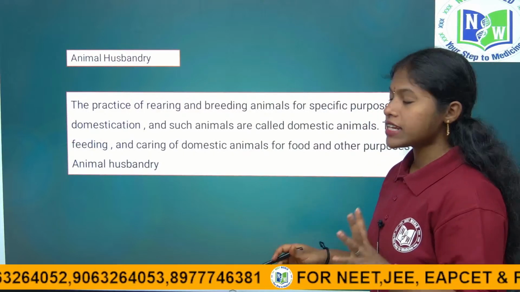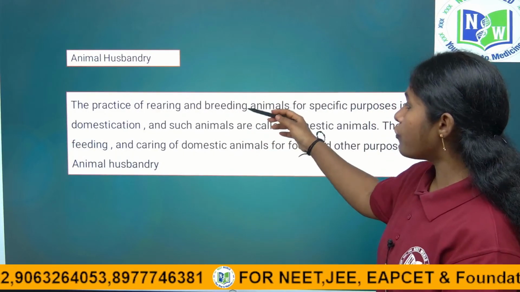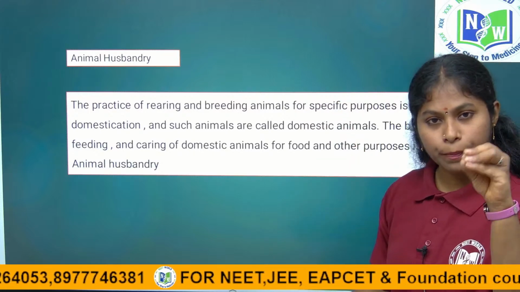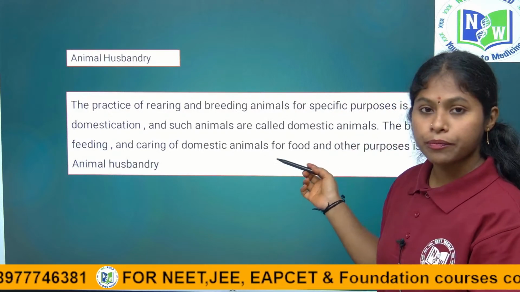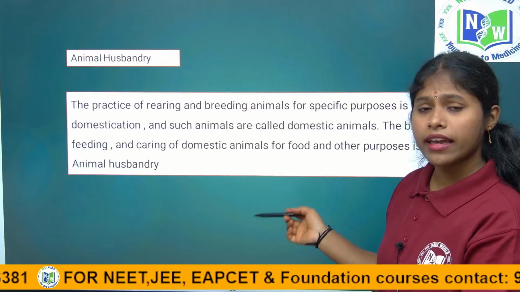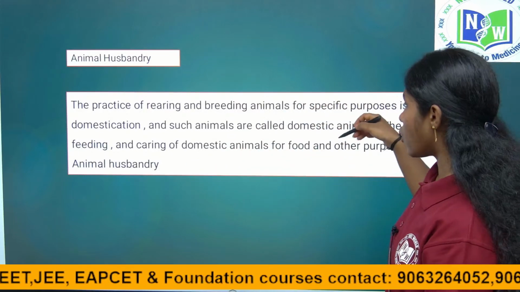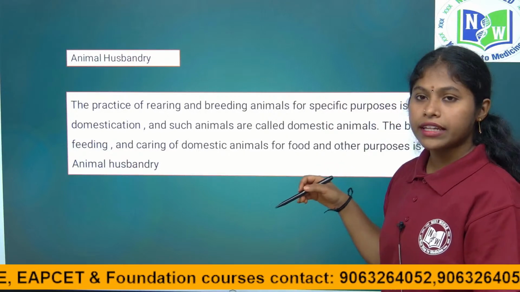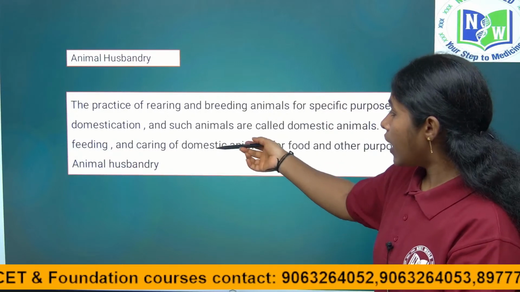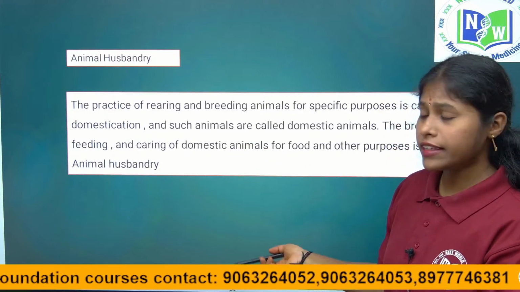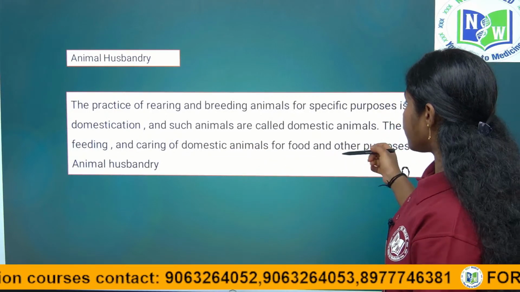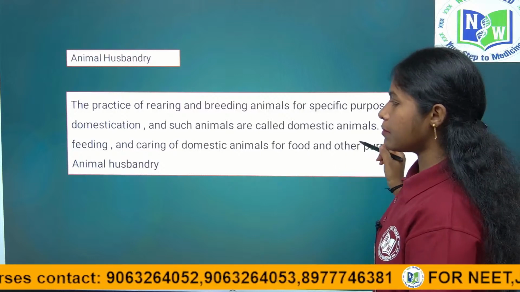Animal husbandry is nothing but the practice of rearing and breeding animals for specific purposes, like milk and eggs. We call it domestication, and such animals are called domesticated animals, and we care for them, we breed them, and we feed them. Such practice for food and other purposes is called animal husbandry.